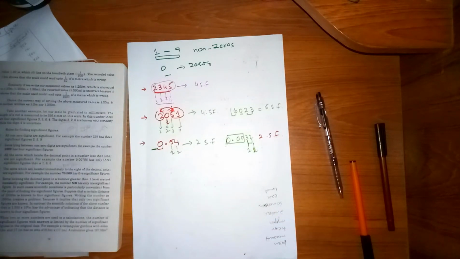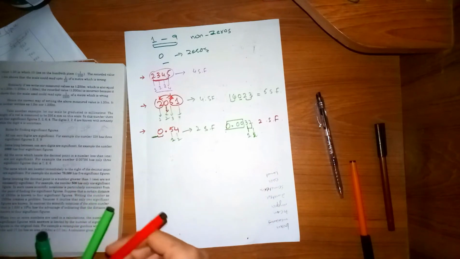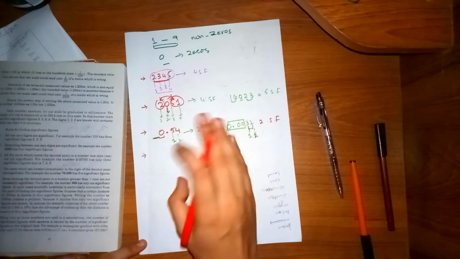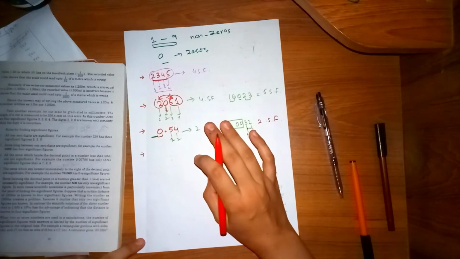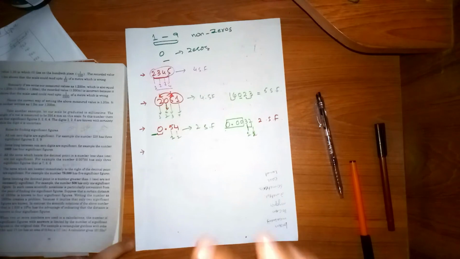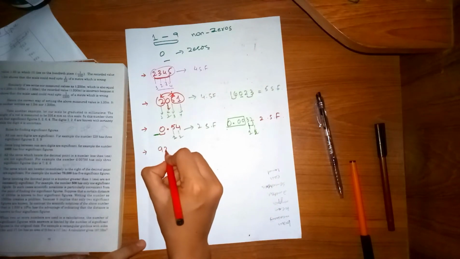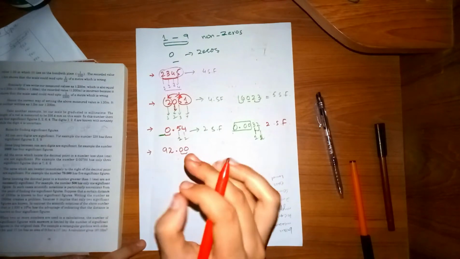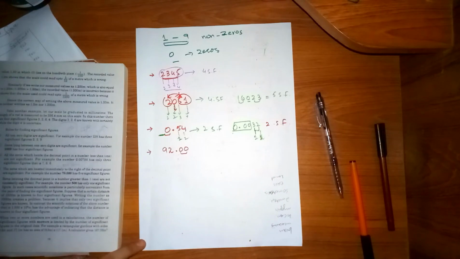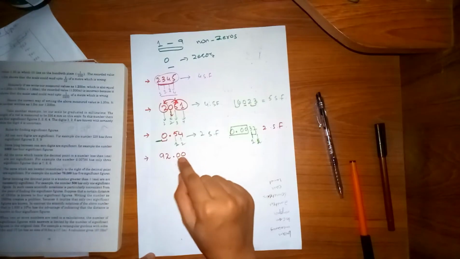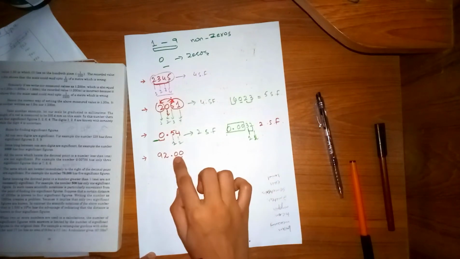Alright, now coming towards the next rule that we are going to study. This rule says that the trailing zeros to the right of the decimal are significant. What is meant by trailing zeros? The zeros that lie after the number are significant. If I am writing 92.00, these zeros are significant. These zeros are indicating that your measurement scale is accurate up to 100.